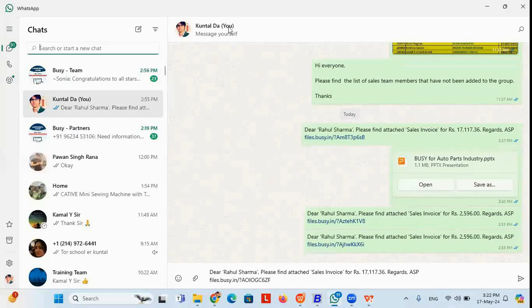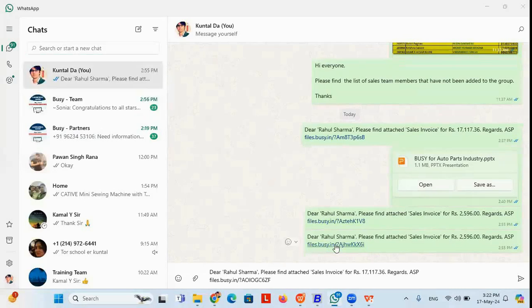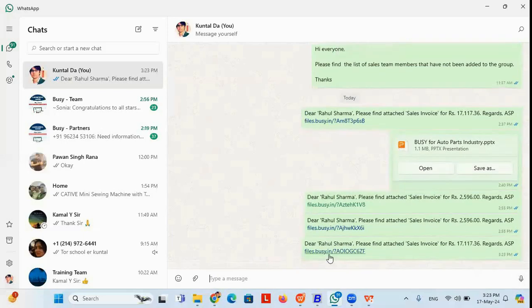You have to make sure that your web WhatsApp remains logged in on the backend, so that once you click on the send button, your web WhatsApp gets maximized and the information gets reflected on the particular mobile number of the particular party. That means I have mentioned the mobile number of this party, so automatically my party name has been selected in WhatsApp. My message has been written automatically. Along with that, I am also sharing the link file through which the party can download the invoice. So if I click on this send button, here you will get the link of the invoice format.